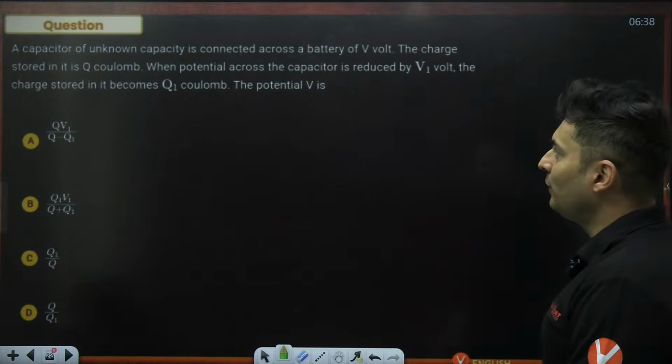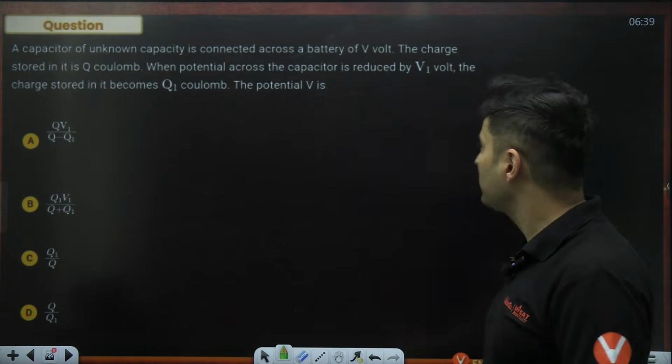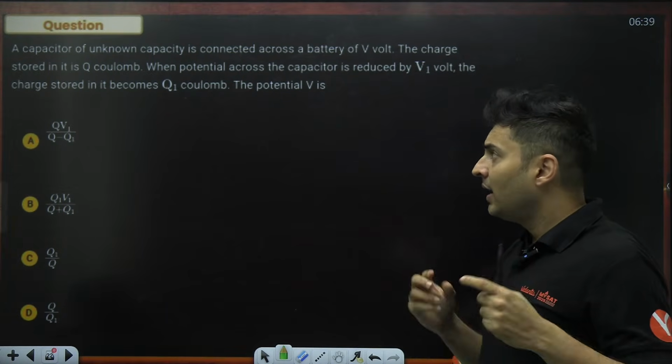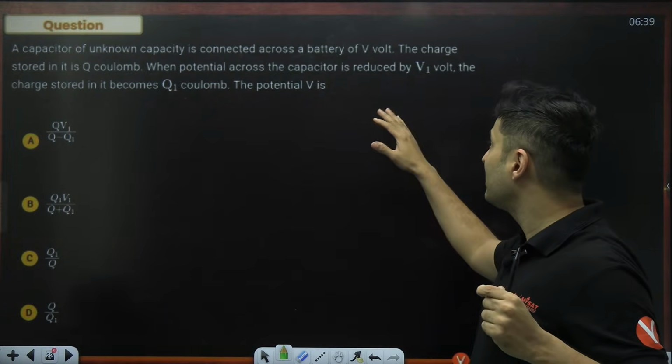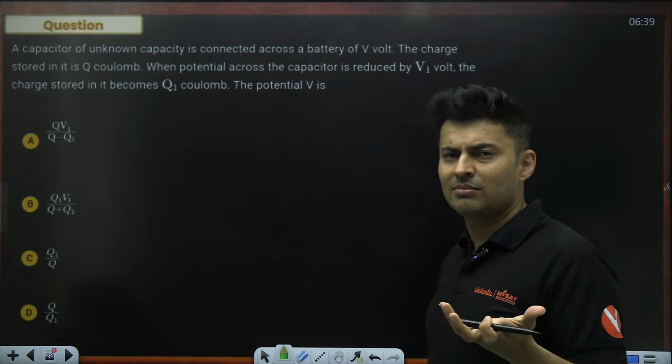A capacitor of unknown capacity is connected across a battery of V volts. The charge stored in it is Q coulombs. And when the potential across the capacitor is reduced by V1 volts, the charge stored becomes Q1.